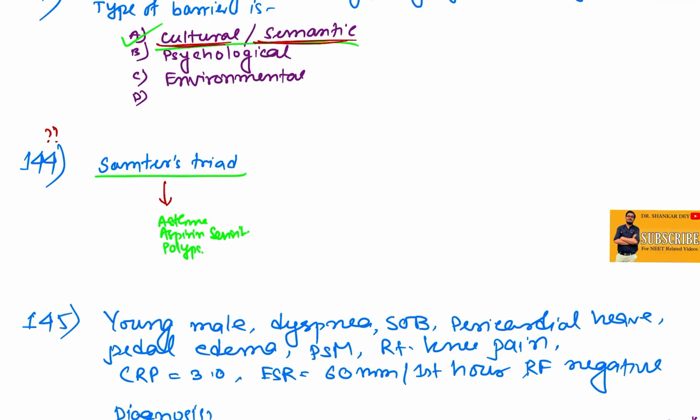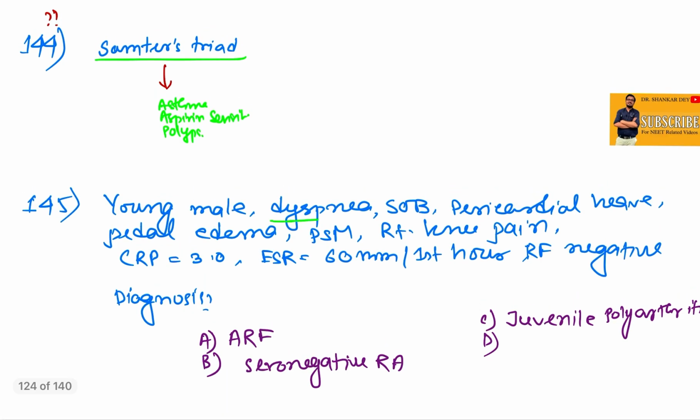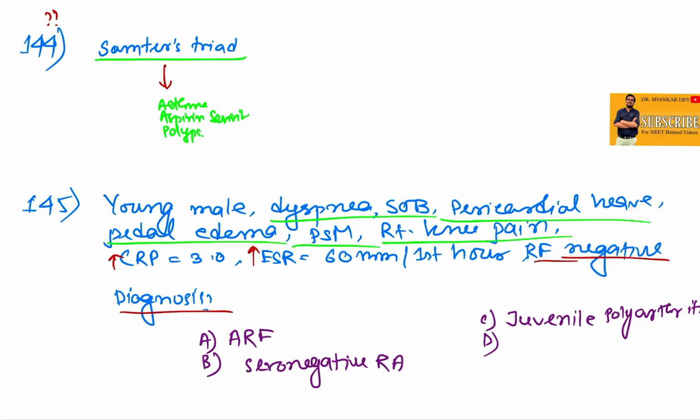Sinusitis and polyps. Now a young male with dyspnea, shortness of breath, parasternal heave, pedal edema, pansystolic murmur, right knee pain with elevated ESR, CRP, and RA factor negative. So what is the diagnosis? It is probably a case of ARF, acute rheumatic fever.